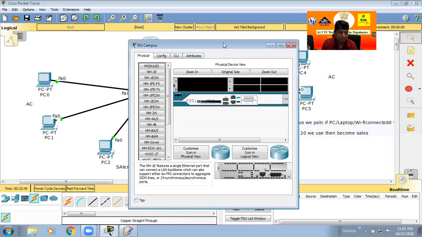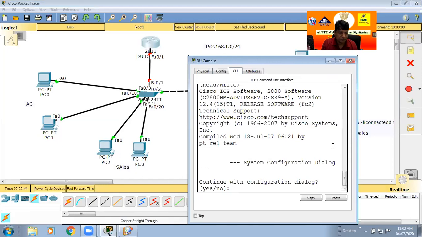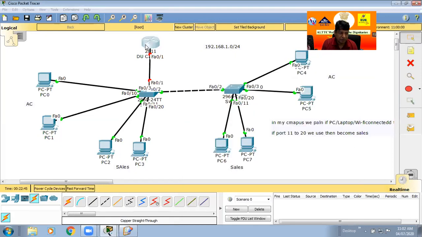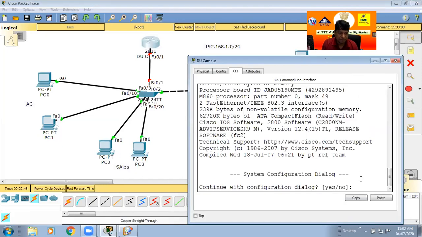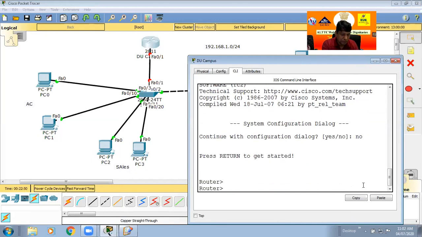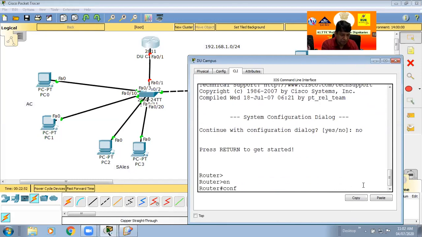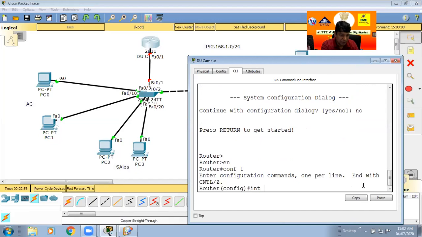Click here, go to the CLI mode, and it is already done. Easy for all of you. Enable, conf t. Now the port number: interface FA0/1. Now I connect port number FA0/1.